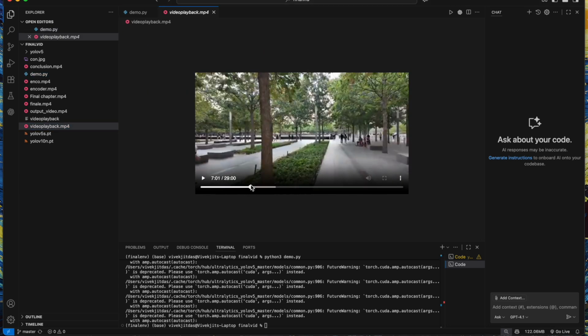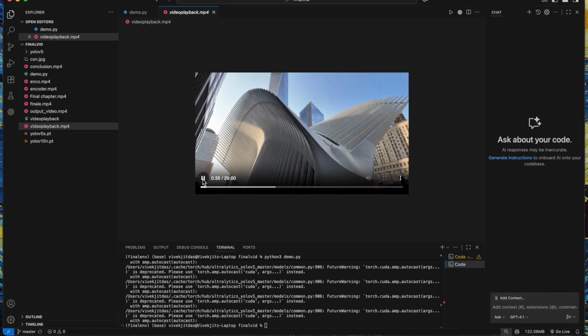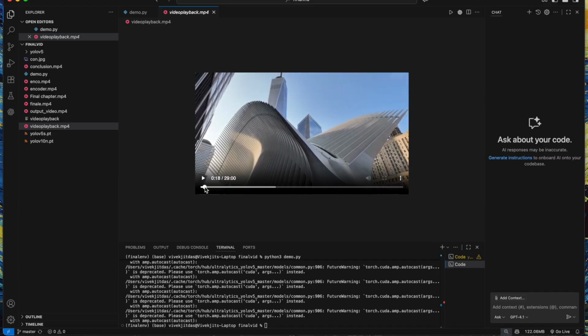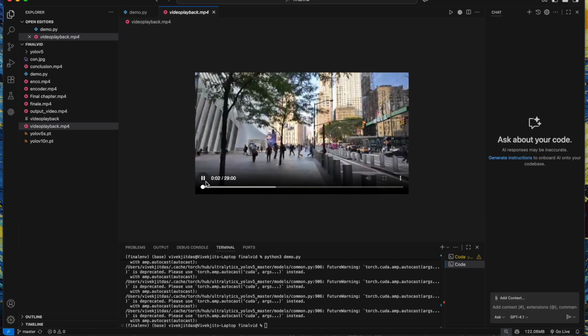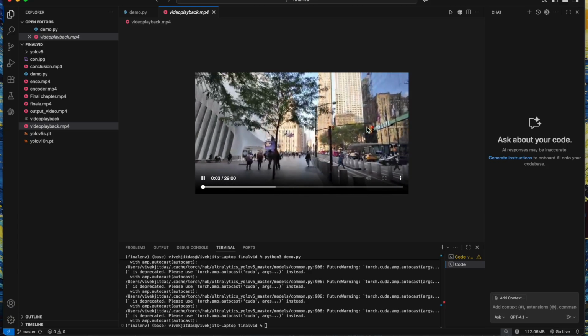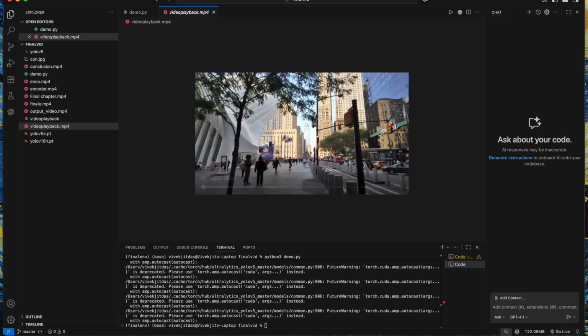You can see that there are many moving objects here, many people walking aside, many cars going on, then traffic signals and buildings. Essentially what we are trying to do is identify these objects and label them, then render the video frames with the new labelings over them, and then display it back to the user.